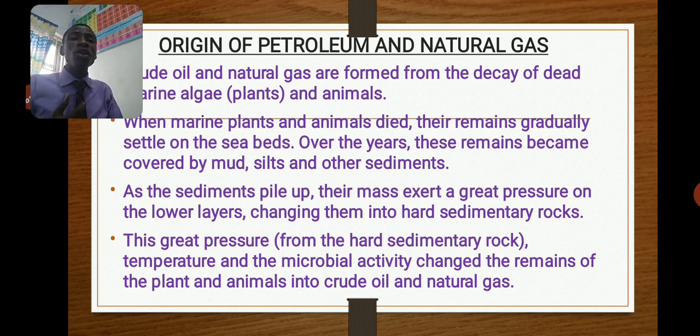This pressure, together with the temperature that is also generated and the activity of microorganisms, all those decomposers, will change these buried dead plants and animals into crude oil and natural gas. This process always takes a lot of years, sometimes millions and hundreds of millions of years, before petroleum can be formed.